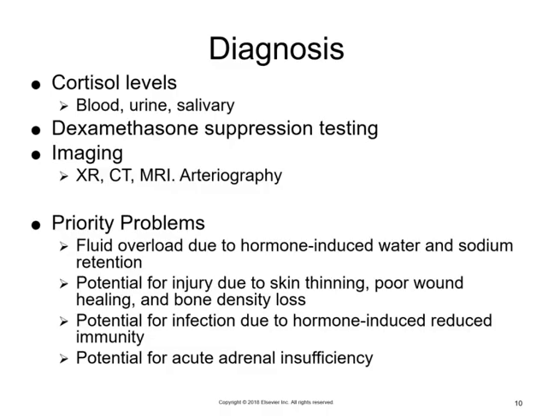For labs and diagnostics, we have blood tests, urine, and saliva. With the dexamethasone suppression testing, we're going to give a set amount of the dexamethasone, followed by a 24-hour urine collection. And if the cortisol levels are suppressed, we have no Cushing's, so we would need to look for another cause. So that helps rule out Cushing's disease. We can also do imaging, but the cortisol levels and the dexamethasone suppression are going to be more definitive. The cortisol levels in the blood and the urine are both going to be elevated.